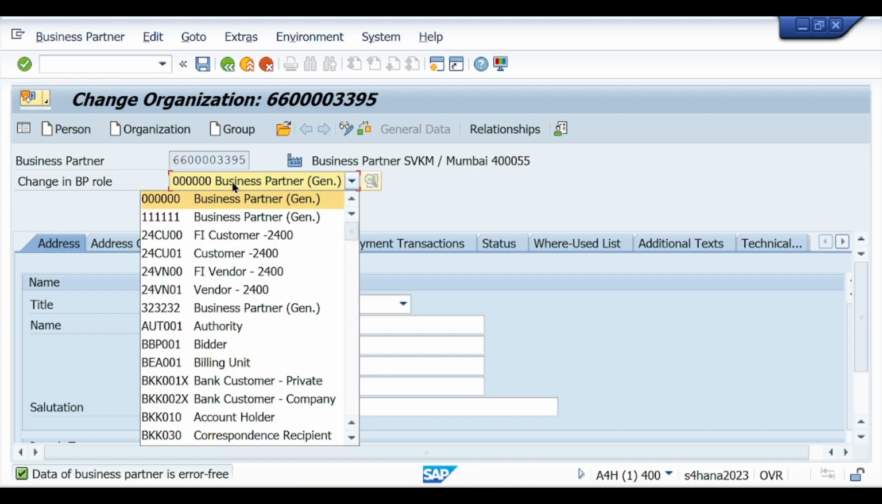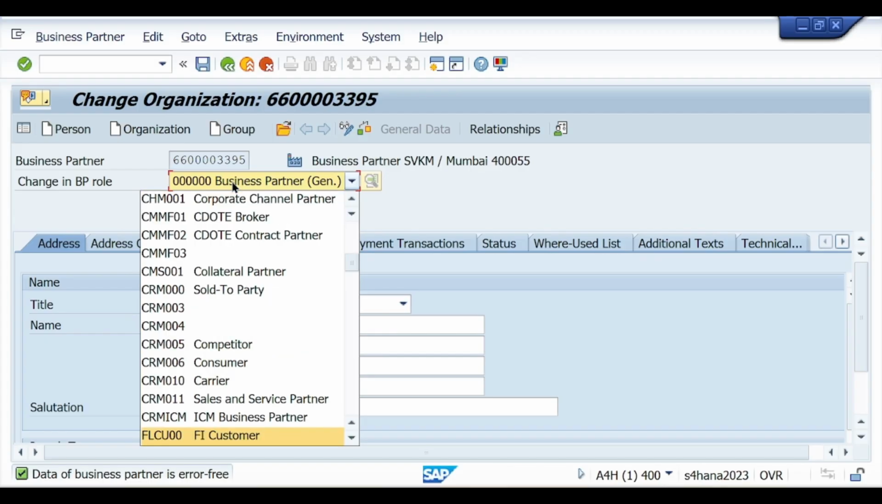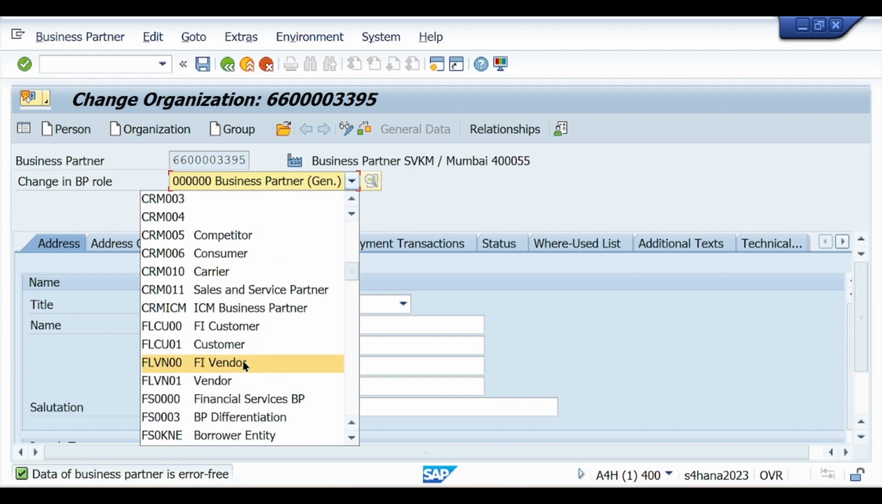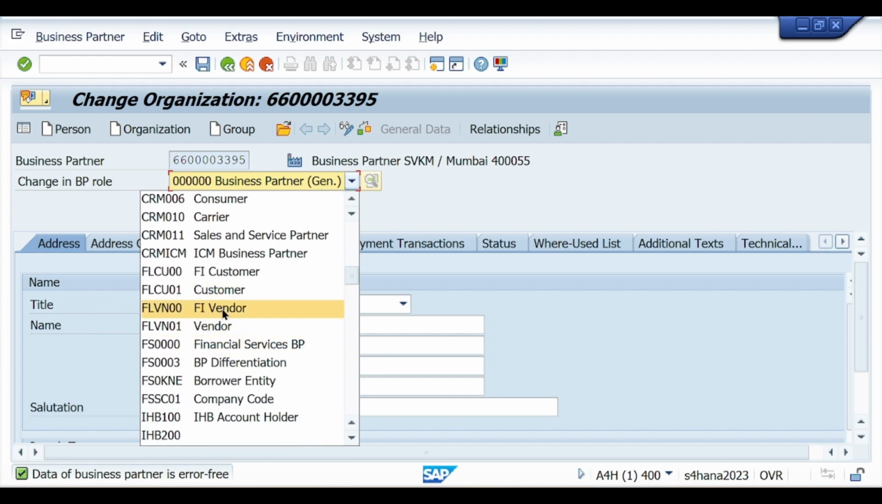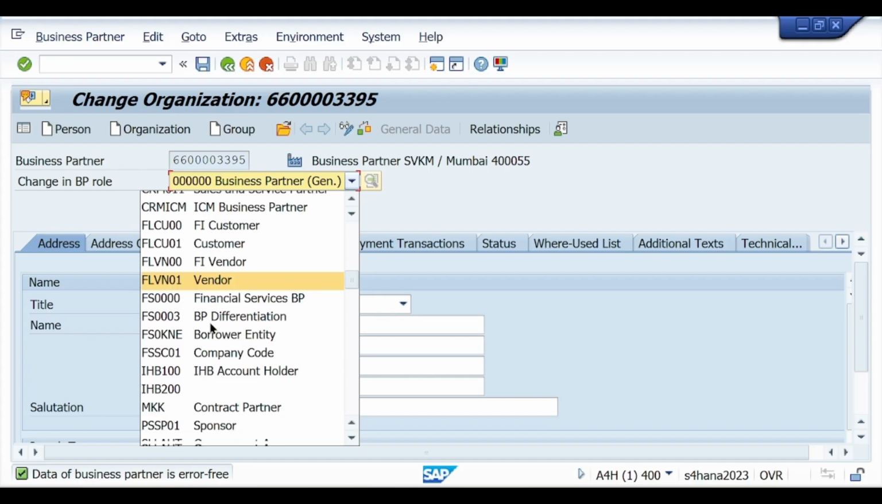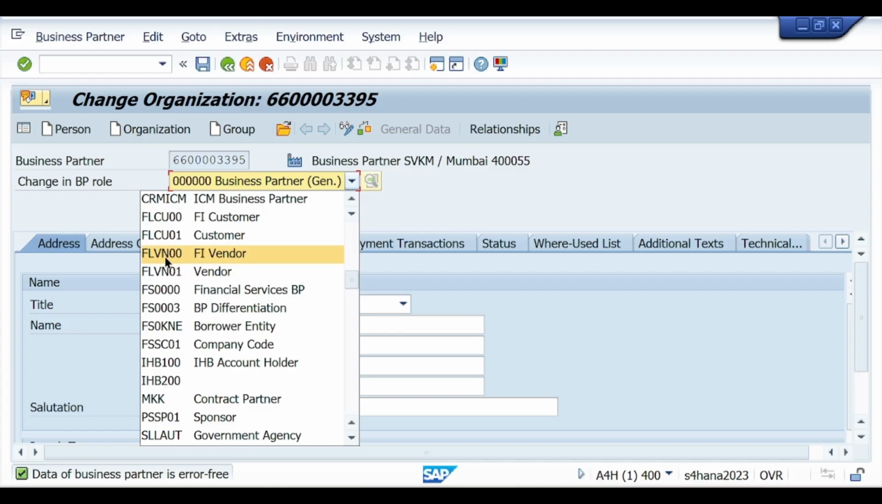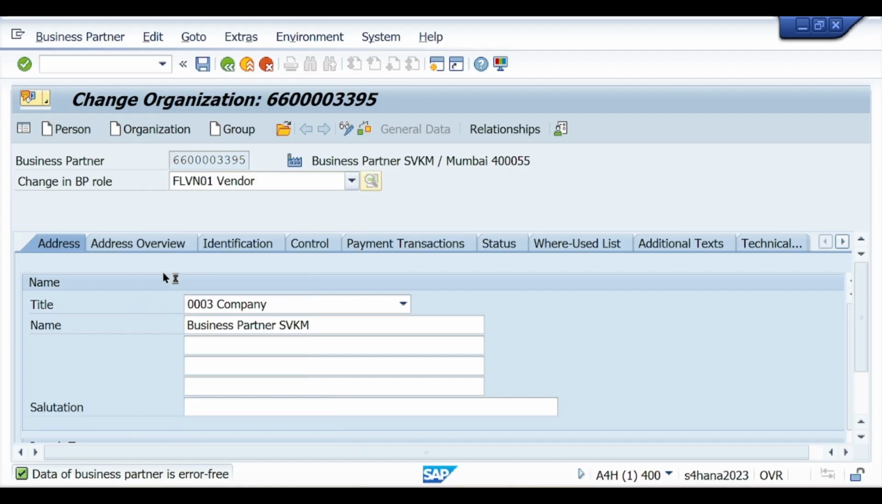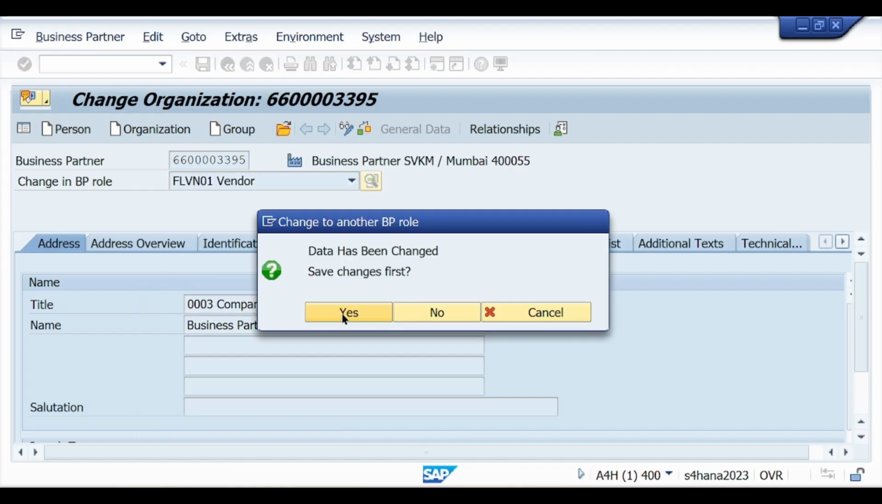Now we make this business partner a customer, a supplier or vendor. First we enter all the vendor related information in this business partner. For that we have two roles. Here you see FI vendor, this is for FI consultants, and vendor, this is for purchaser MM. One by one we maintain both the roles. First select FLVN01. When you have to select, click on S.